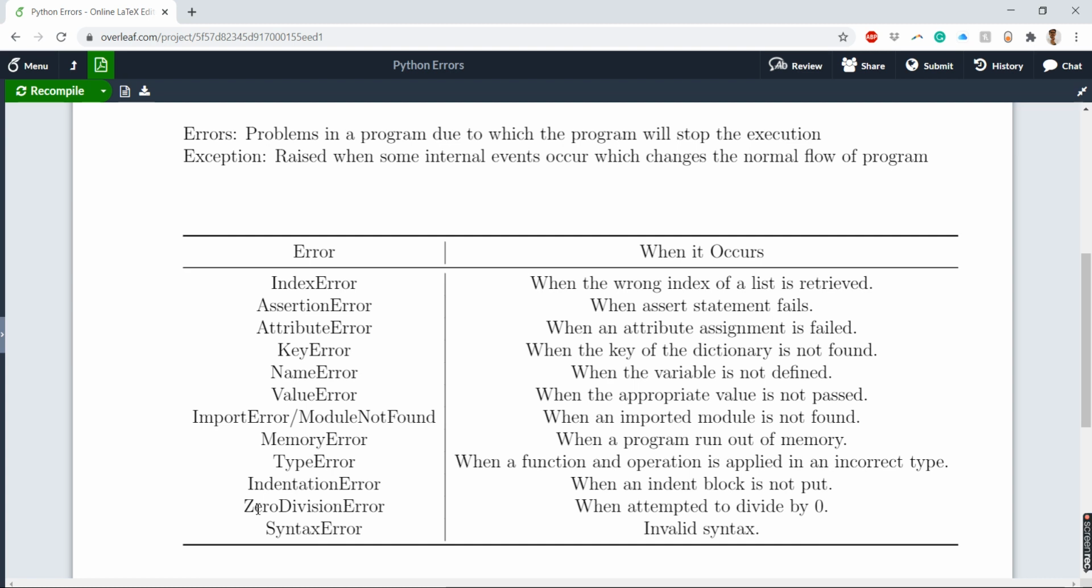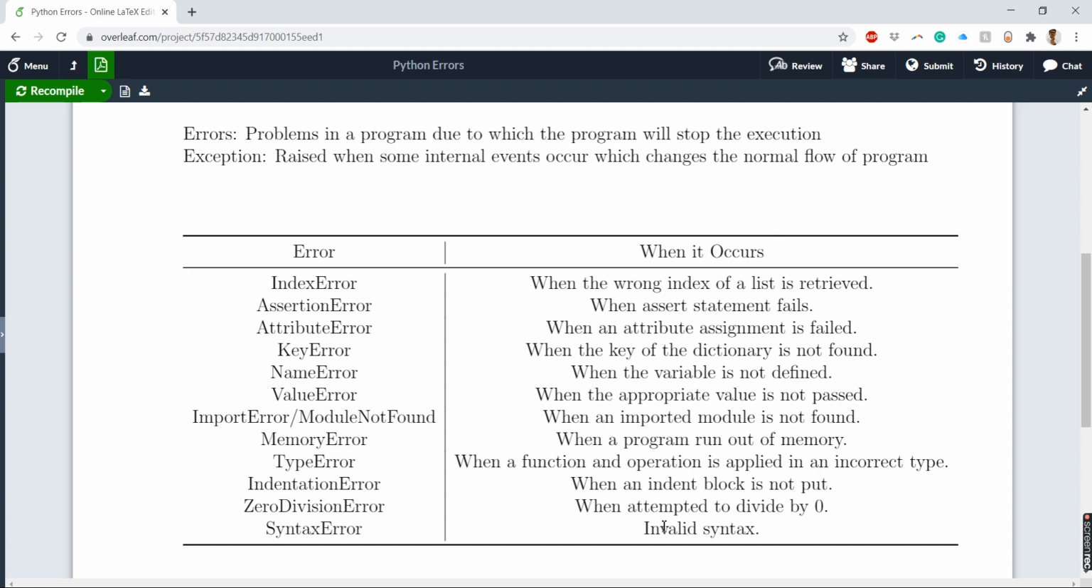So then we have something called a zero division error. You know from the math literature, division by zero is not permitted. So there you can get an error called zero division error. It is internally thrown by the Python compiler. So when you attempt division by zero, or deliberately try to do that, you get this kind of error. And finally, you have syntax errors. That is basically invalid syntax.